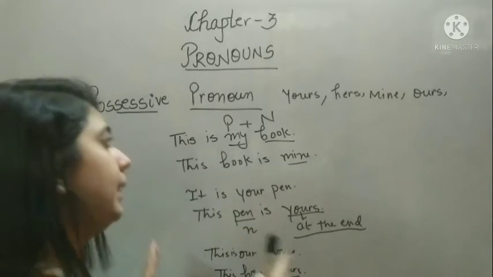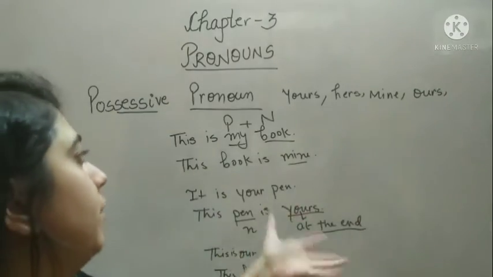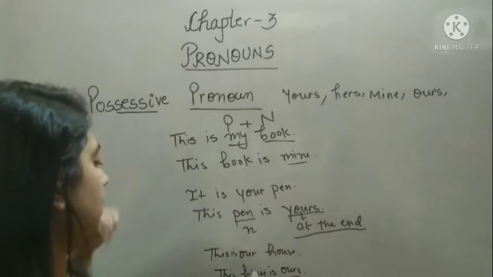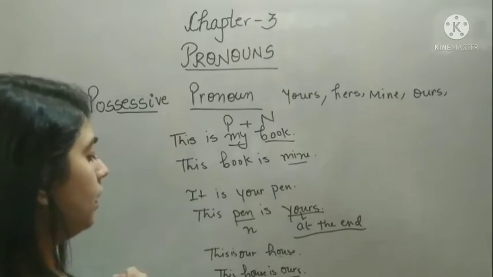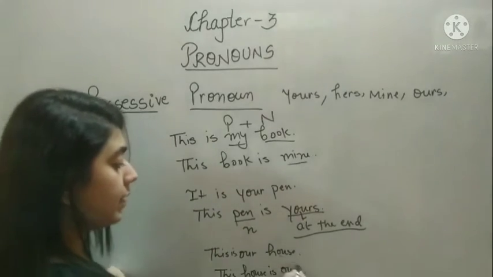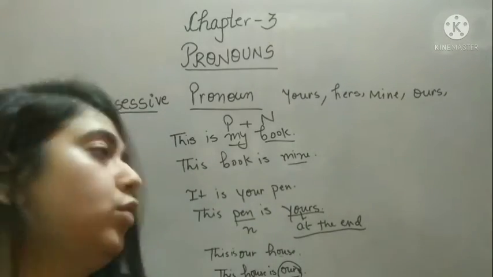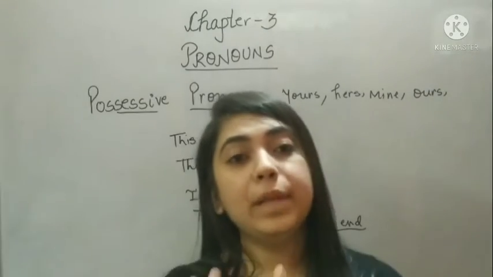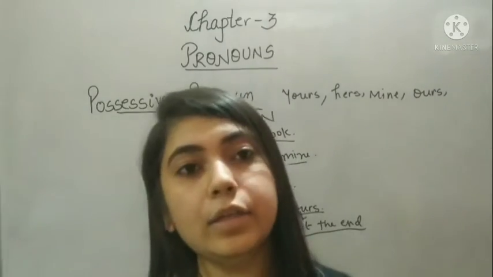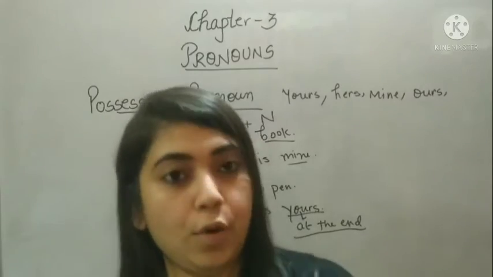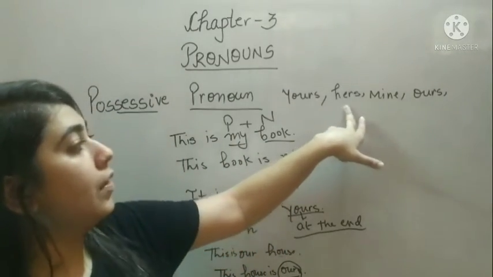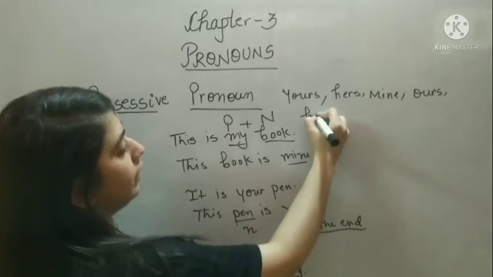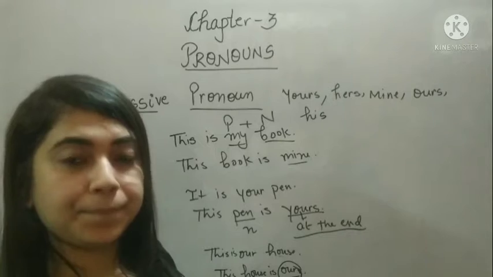You are just using possessive pronouns instead of pronoun plus noun. Okay. So, the noun is coming here. The house is ours. The pronoun is coming at the end of the sentence. So, whenever you talk about something that belongs to you, in that case, you use possessive pronouns. Okay. Yours, hers, mine, ours. For a boy, we can use his. Okay. Its.